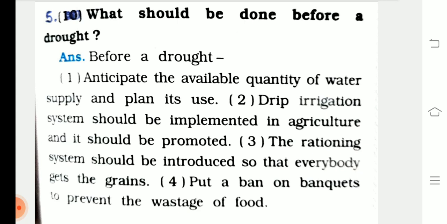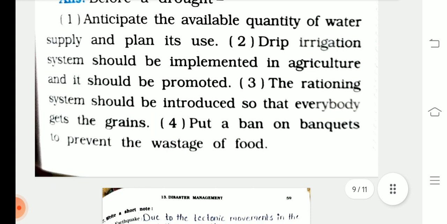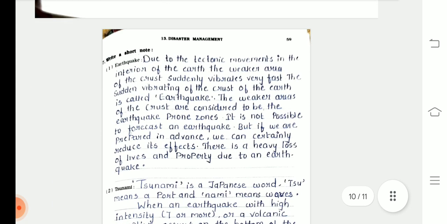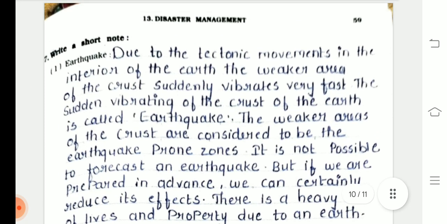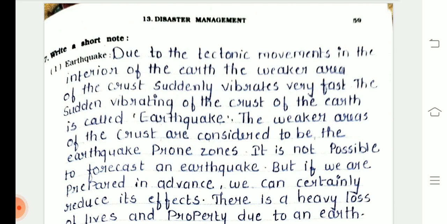The rationing system should be introduced so that everybody gets the grains. Put a ban on feasts to prevent wastage of food. Then write short notes.